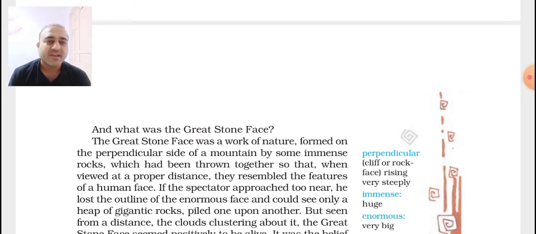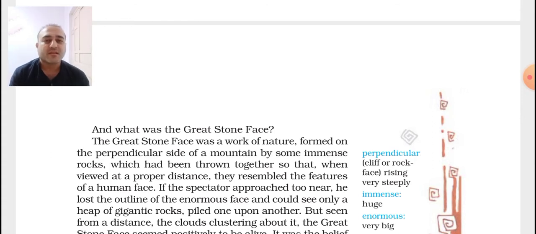And what was the great stone face? The great stone face was a work of nature. It was naturally formed on the perpendicular side of the mountain by some immense rocks which had been thrown together so that when viewed at a proper distance they resembled the features of a human face.